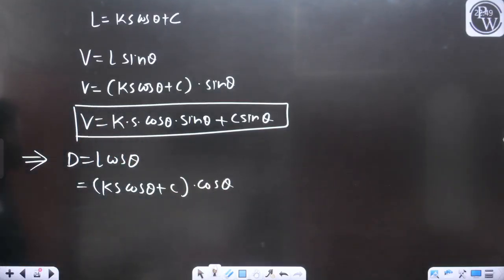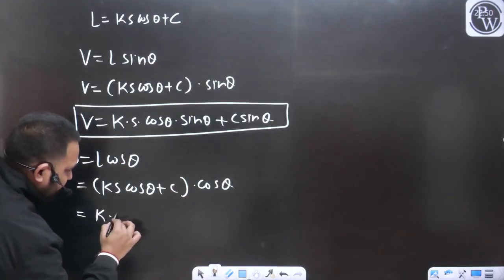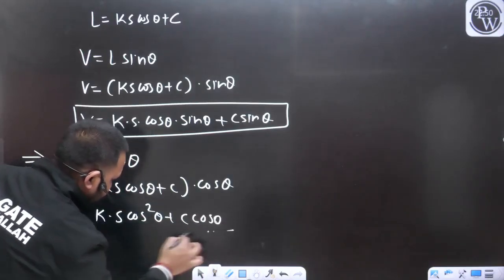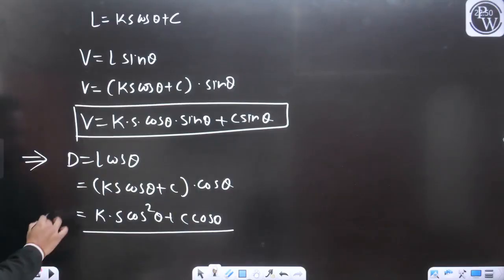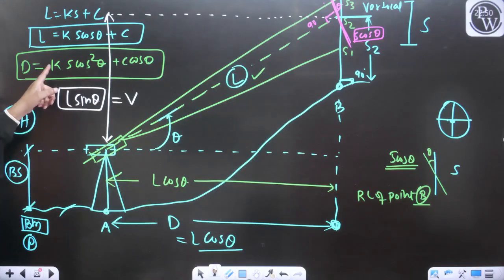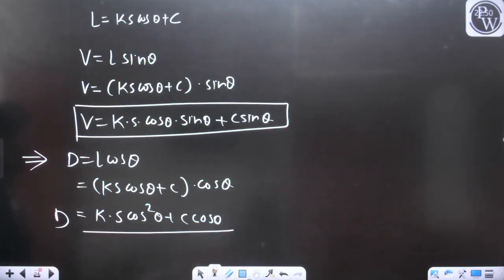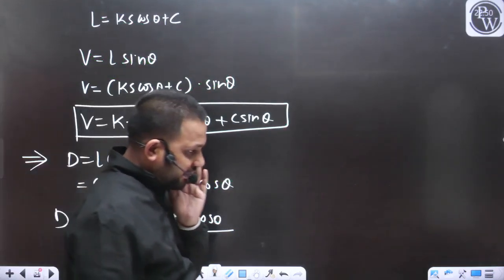Now you will get, Swati, Ks cos square theta plus C cos theta. This is going to be D. Same is written here. You can cross check.